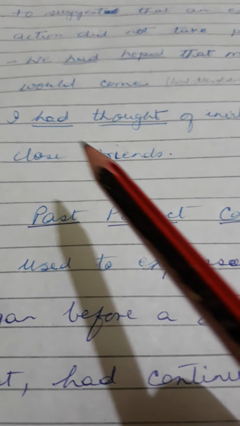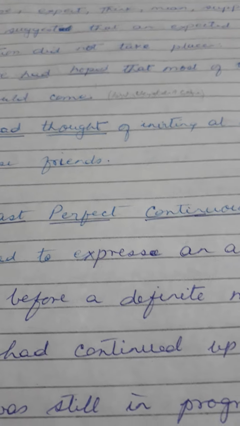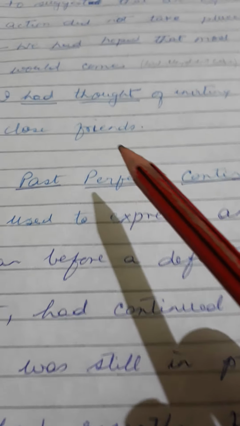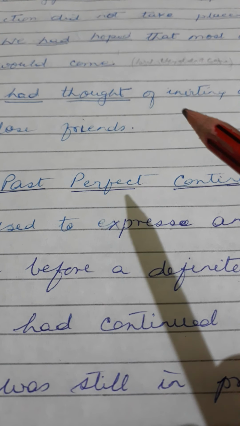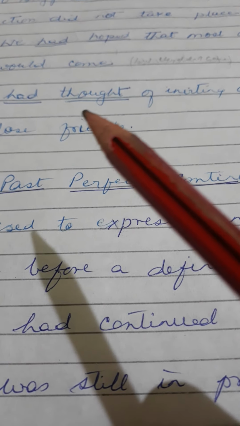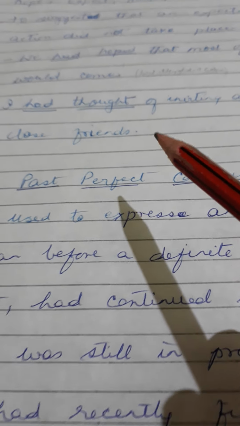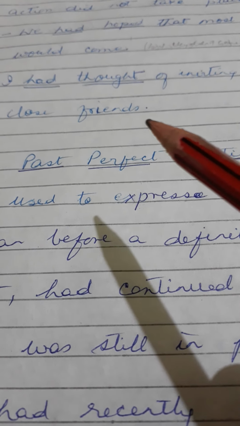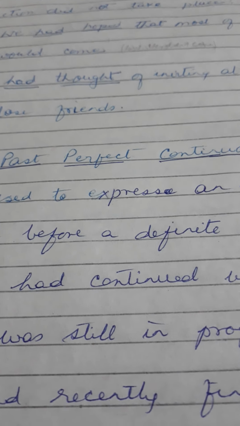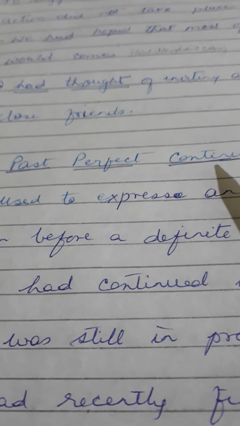The second example is I had thought of inviting at least my close friends. So I had thought, but I had not invited. So had thought would be written here because it was planned, but it was not done. So I had thought of inviting at least my close friends, but actually they were not invited by me.